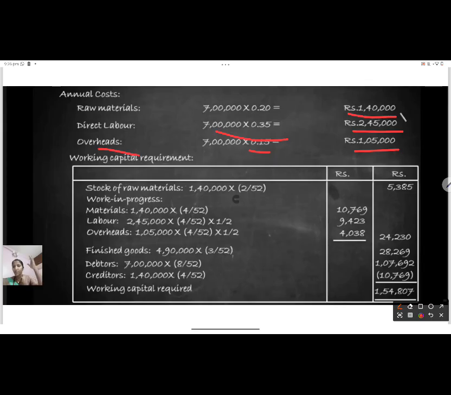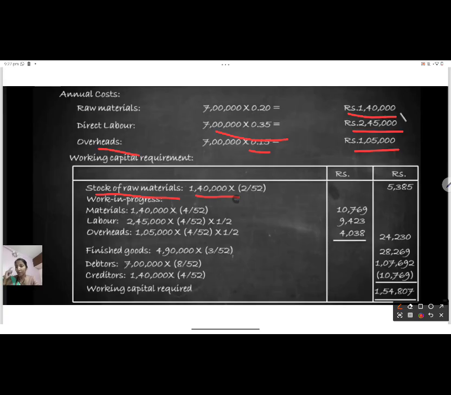Now we will see the working capital statement. This is how you will prepare the working capital statement. We will always start with stock. That is the operating cycle, how I have shown you before, no? From there only it will start. Stock of raw material: first you purchase the raw material, so that will come first. The total annual cost is 1 lakh 40.